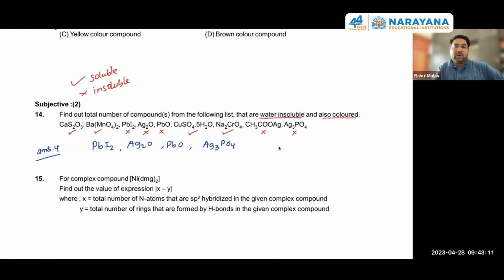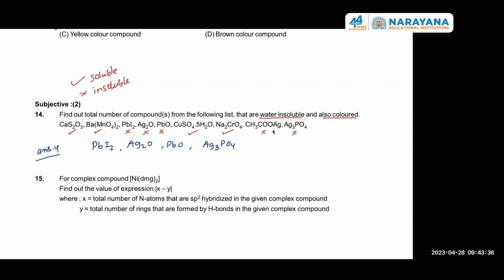Okay. Now out of them, colored PbI2 is yellow, Ag2O is brown, PbO is red, Ag3PO4 is yellow. Silver acetate is white. Okay. So colored means other than white. Therefore, we are not considering CH3COOAg. Okay.